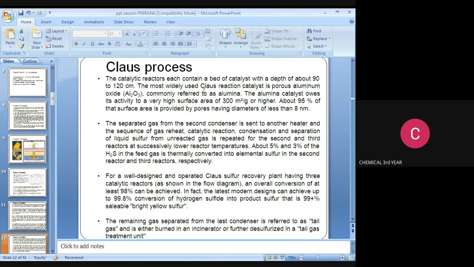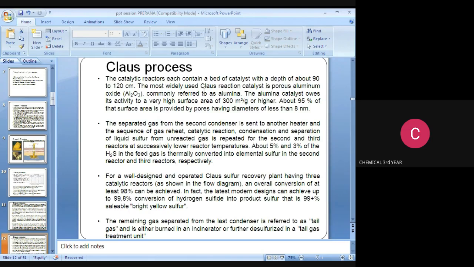The separated gas from the second condenser is sent to another heater, and the sequence of gas reheat, catalytic reaction, condensation and separation of liquid sulfur from unreacted gas is repeated for the second and third reactors at successively lower reactor temperatures.